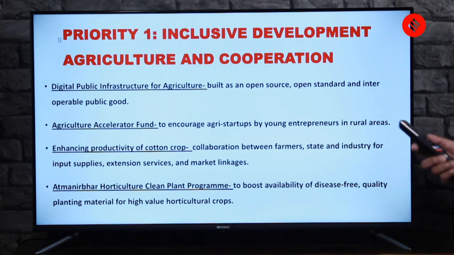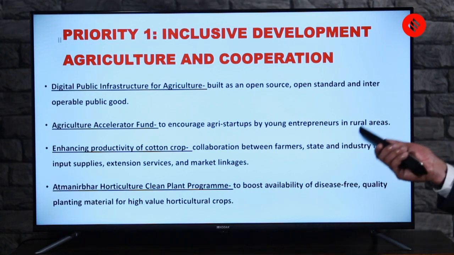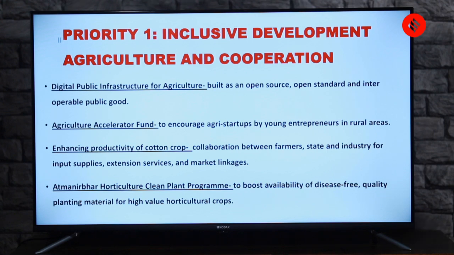Okay, so if these three come together, the budget document tells us that the crop production of cotton is going to be high. And how is it going to be done? If these farmers, state, and industry come together for supplies, for services, and market linkages. Finally, we have the Atmanirbhar Horticulture Clean Plant Program. This will help in disease-free and quality planting material for high-value horticulture crops.